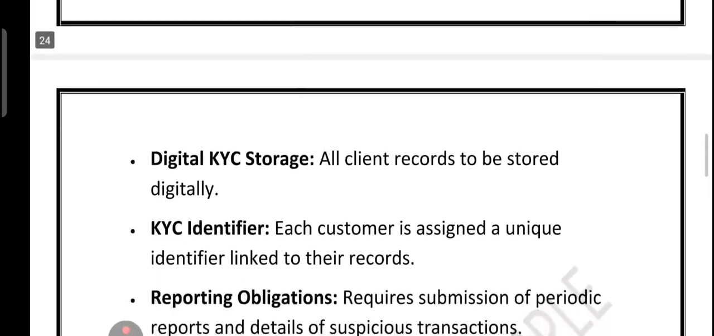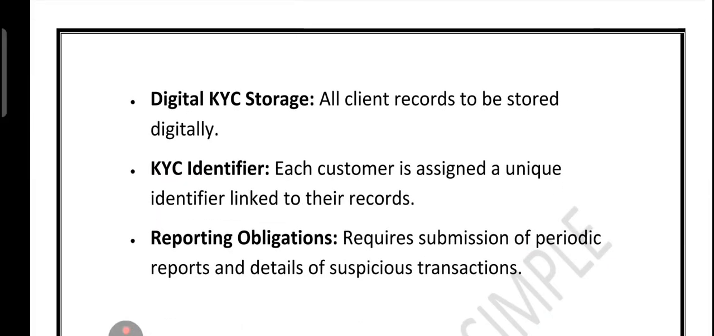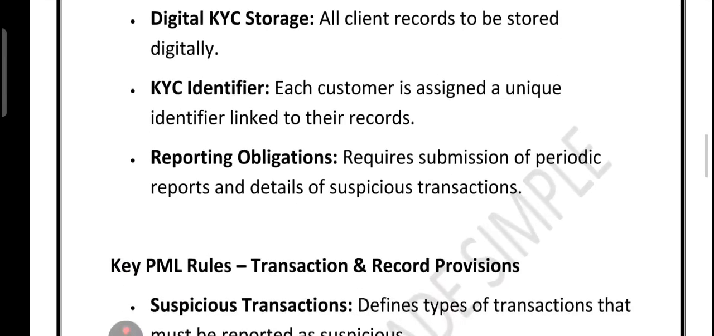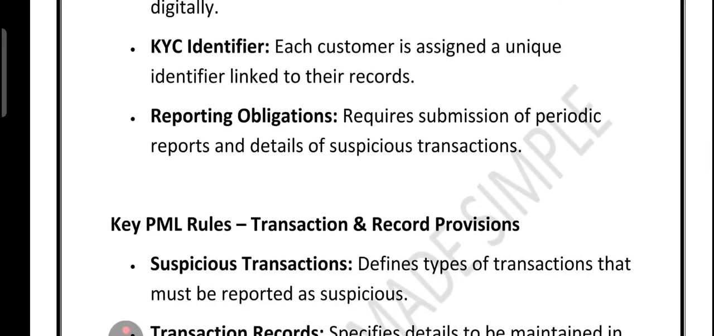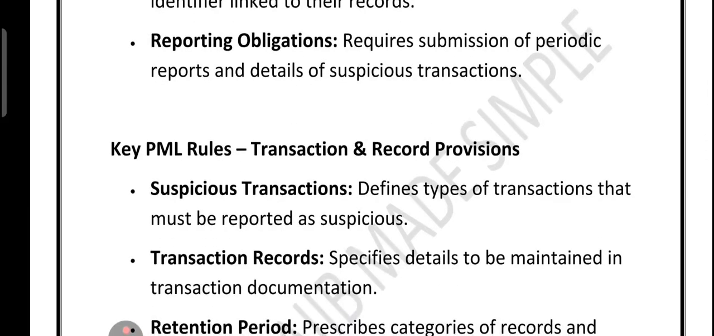The rule also extends to digital KYC storage, meaning all the records are now maintained in electronic form. Each customer gets a unique KYC identifier that links to their stored record. Then finally, there is something called reporting obligation. Banks and institutions must file regular reports and immediately flag any suspicious transaction to the authority. So in short, the PML Rules ensure that customer identification is foolproof, data is stored securely, and suspicious activity doesn't go unnoticed.